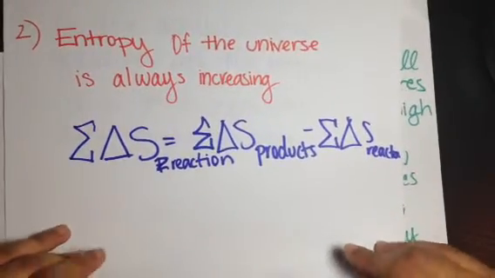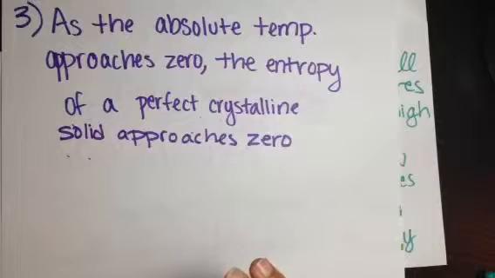And then finally, the third law of thermodynamics basically states that as the absolute temperature approaches zero, the entropy of a perfect crystalline solid also approaches zero. Again, this law deals with entropy as well. However, it's never reached zero.